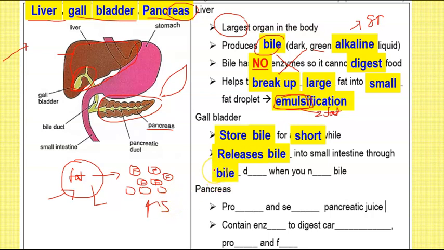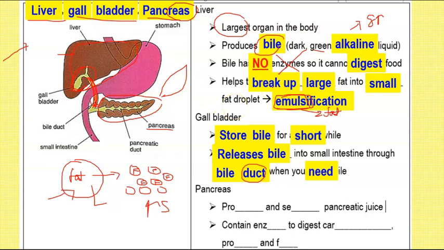Okay, so it will release the bile via this long green tube. You can see Miss Lee's green pen here. Small green tube like a channel, like a tunnel, and this is known as the bile duct. Now, in biology, anything with the word duct just means a tube. So it actually releases it through the bile tube when you need it.